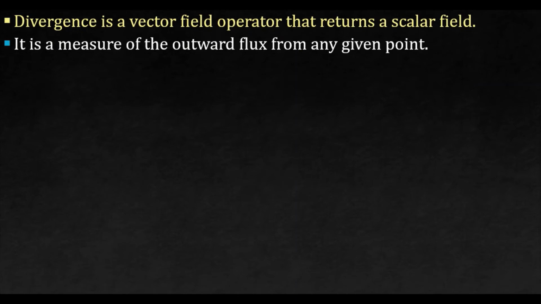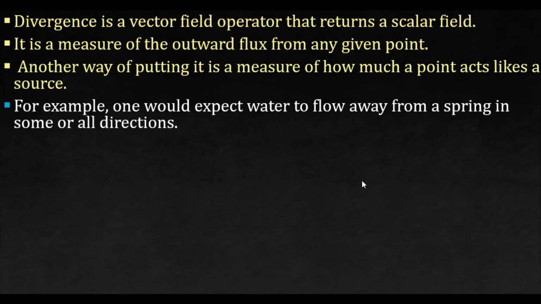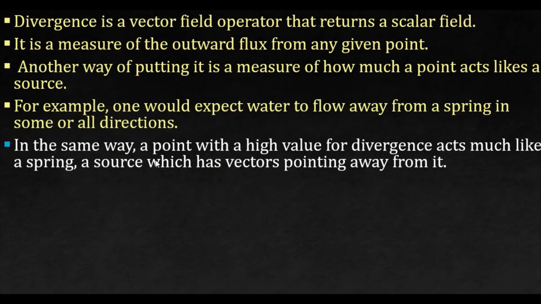It is a measure of outward flux from any point. Another way of putting it is a measure of how much a point acts like a source, whether it can send out or has to receive. For example, one would expect water to flow away from a spring in some or all directions. In the same way, a point with a high value of divergence acts much like a spring. So it is acting as a source, it is giving out. So the outward field is more.